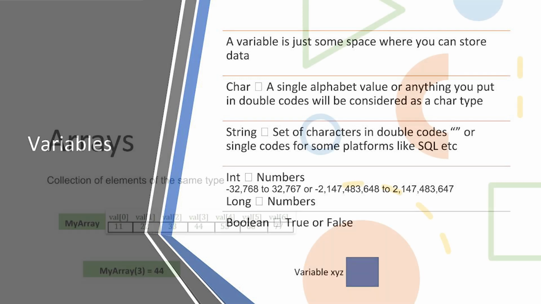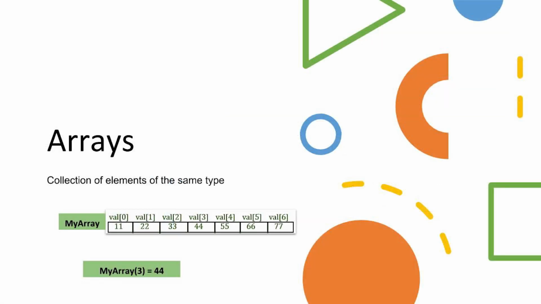Let's move on to the next topic, arrays. An array is just a collection of elements of the same type. We have an integer array as an example below. If you want to use value 44 from it, you should call it as myArray of 3. That value of 0, value of 1, value of 2, those numbers are called index of the array. Remember that index always starts with 0.